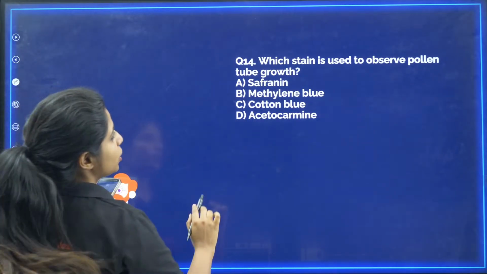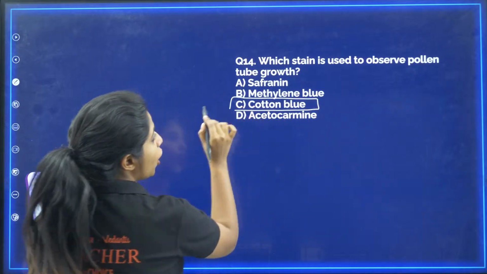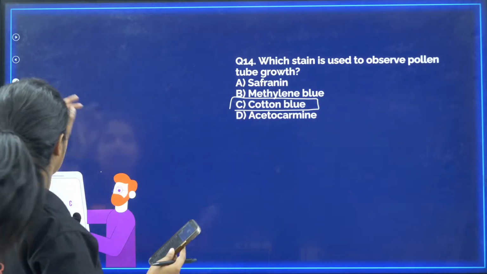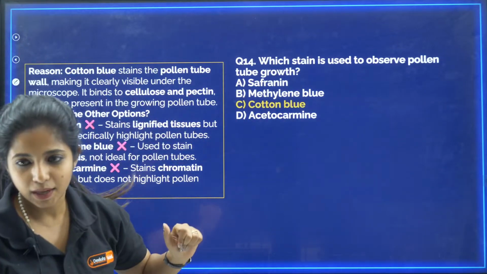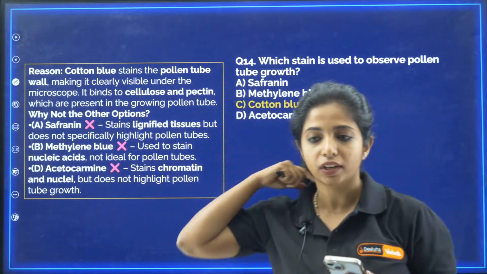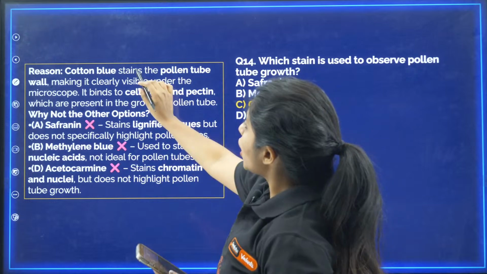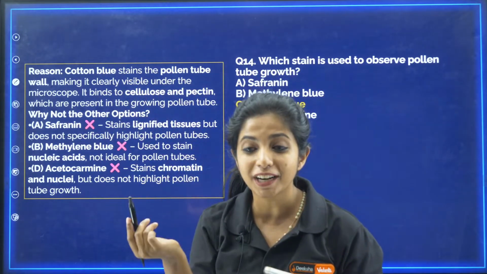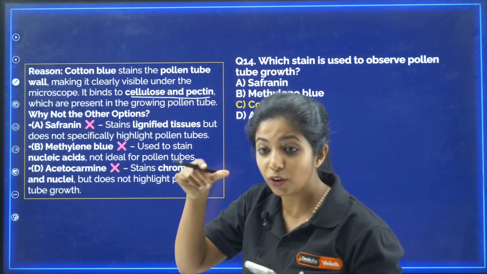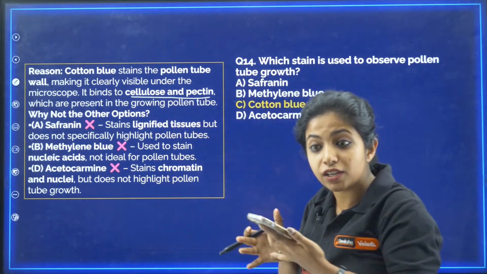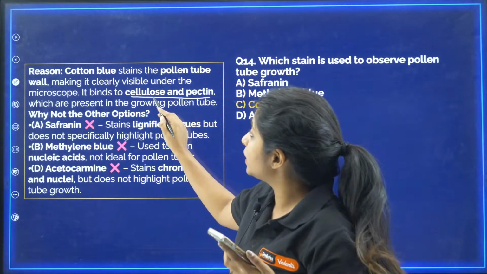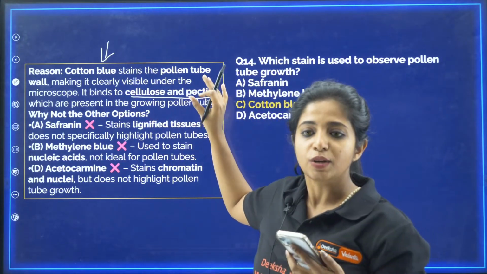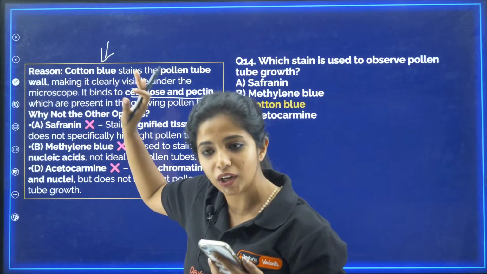So the answer is cotton blue. Cotton blue is what we use to observe pollen tube growth, my dear children, none of the other things. Why? You have to know the reason, then only you will be able to answer it properly next time. Cotton blue stains the pollen tube wall because the pollen tube wall is made up of cellulose and pectin. You remember the inner wall, the intine, goes and makes the pollen tube, and it is made up of cellulose and pectin. Cotton blue binds on the cellulose and pectin. So C for cellulose and C for cotton blue, you can remember like that.